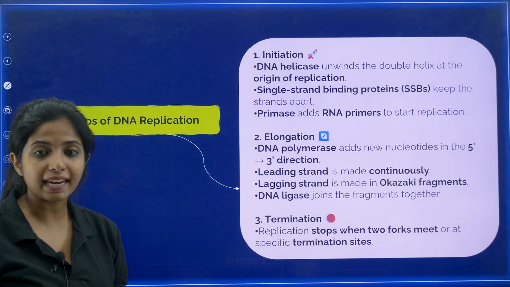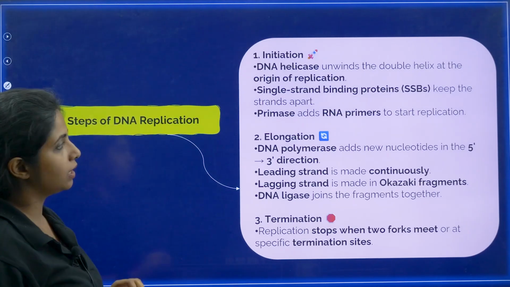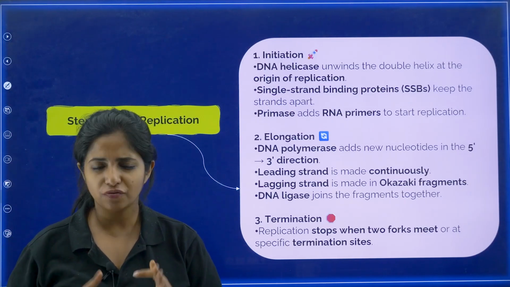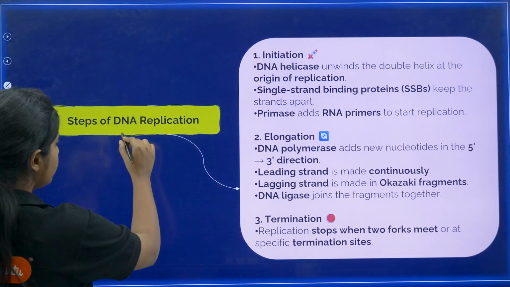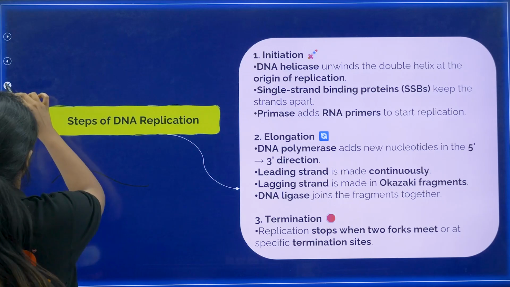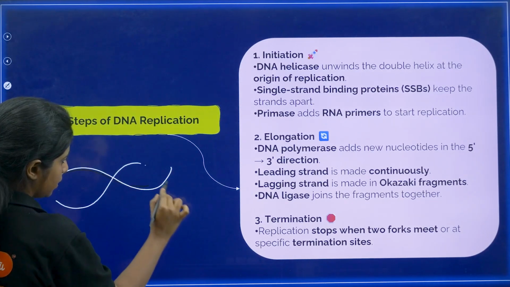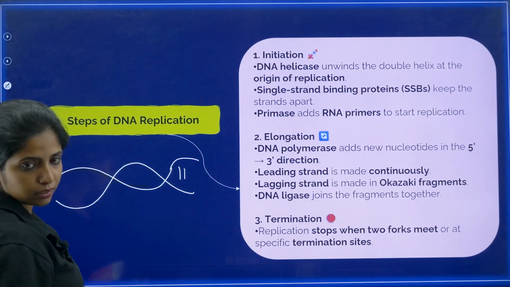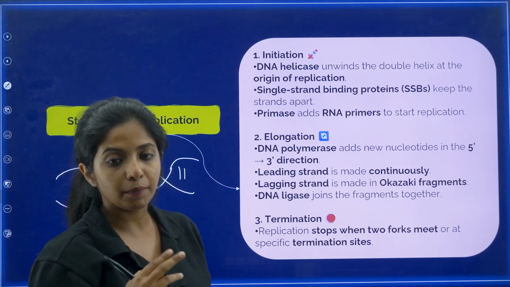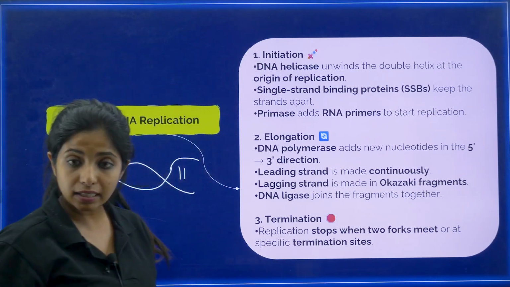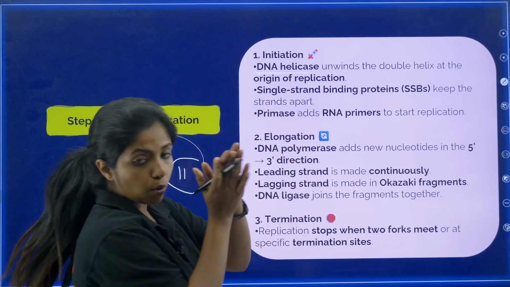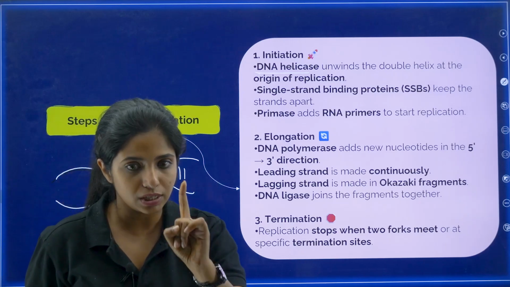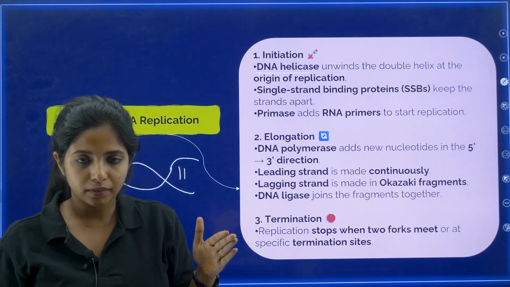Steps of DNA replication. What are the steps? First, you have initiation, then elongation, and then termination. Very easy. First, DNA is there. You have to open this DNA, and for that, there are hydrogen bonds: guanine and cytosine have 3, adenine and thymine have 2. So, DNA helicase is an enzyme that will come and unwind. It will open up the DNA helix at the origin of replication. From the origin of replication, this will start.